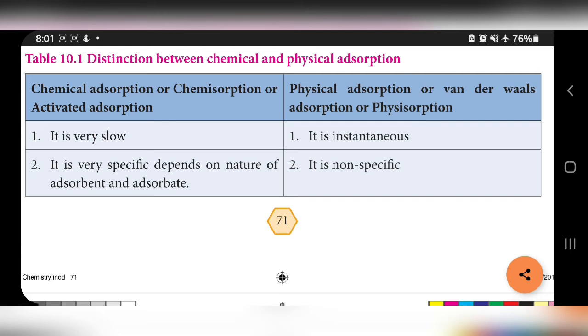Next, physical adsorption is van der Waals adsorption or physisorption. First point, chemical adsorption is very slow. Physical adsorption is instantaneous, it takes place immediately. Second point, chemical adsorption is very specific, based on the nature of adsorbent and adsorbate. But physical adsorption is non-specific.